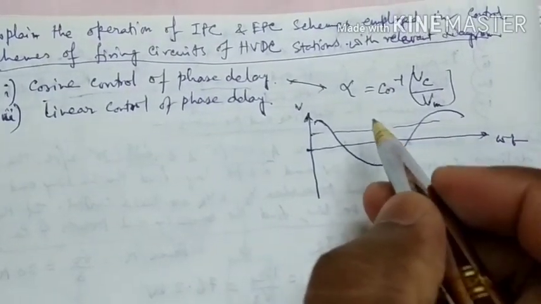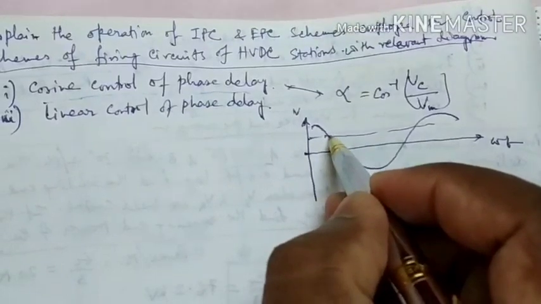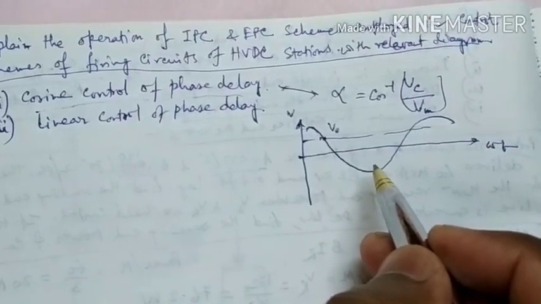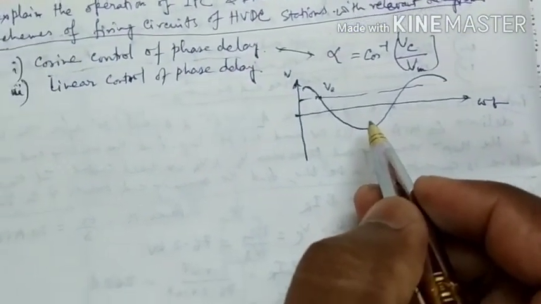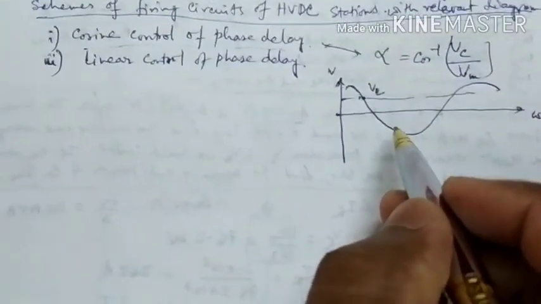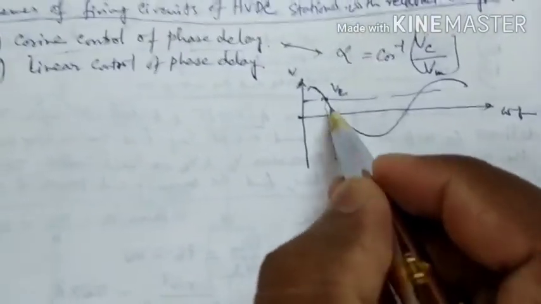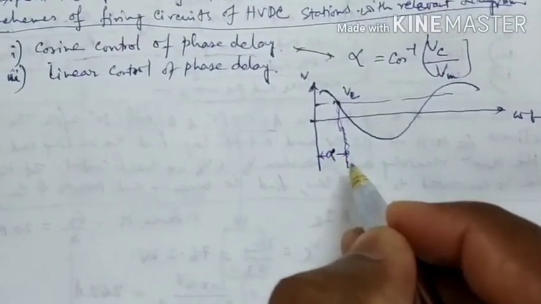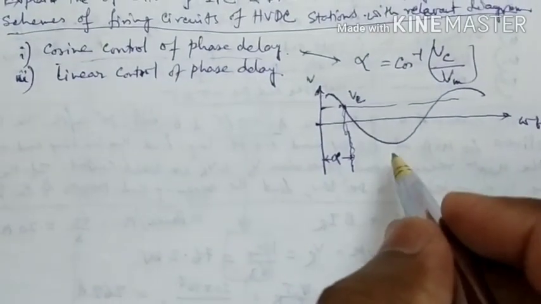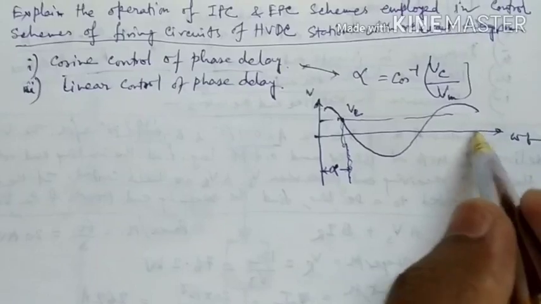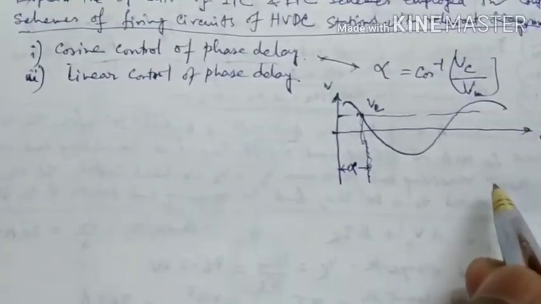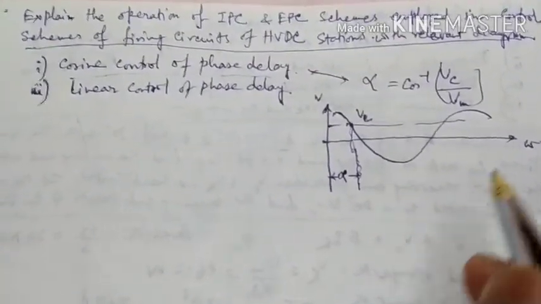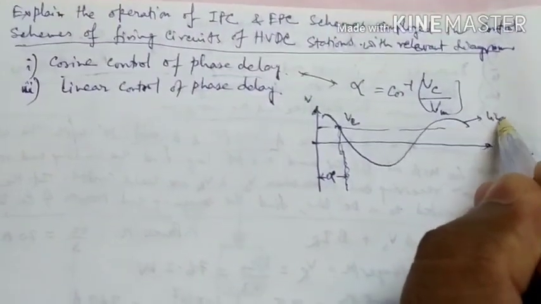This is the point Vc, and that is alpha, the phase delay angle. So this is the cosine control of phase delay angle. This is the line voltage.